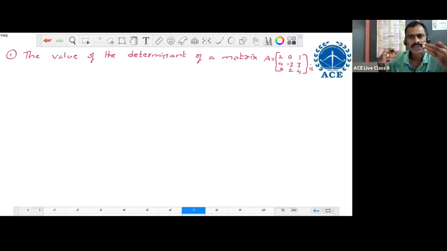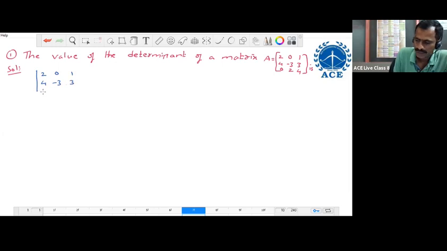Already we know that there are three methods to write the value of a third order determinant, but we never apply the third method. We try to use either the first or second, and here we do this problem by the second method. Now according to the second method, first we write the expression: 2 0 1; 4 minus 3 3; 0 2 4. Here I wrote the expression for this given 3 by 3 matrix. This expression is a third order determinant.